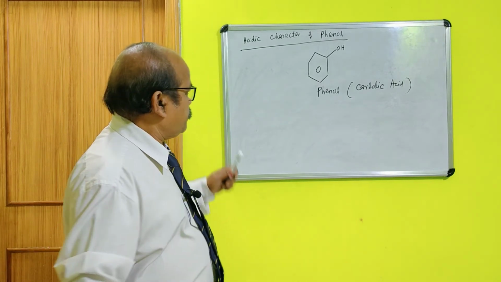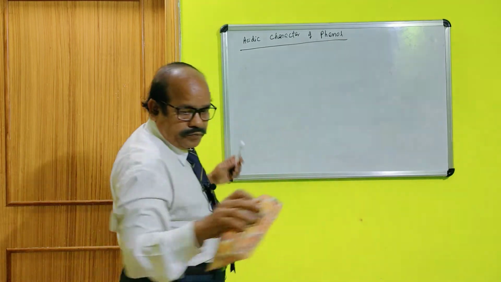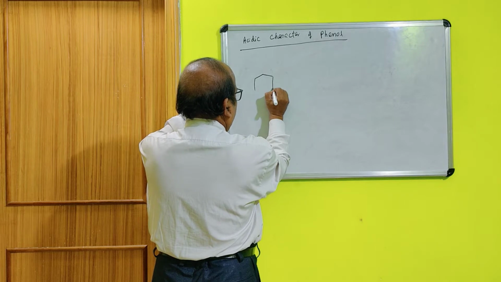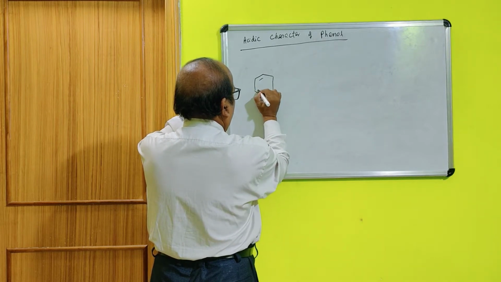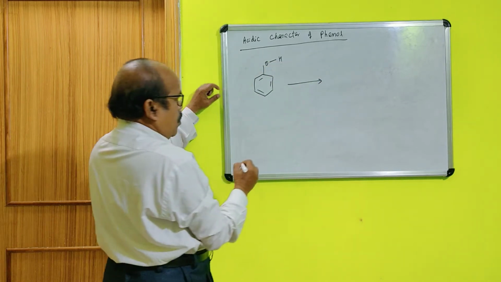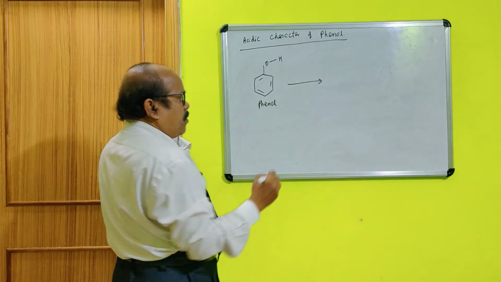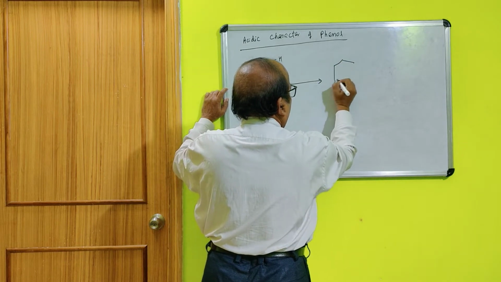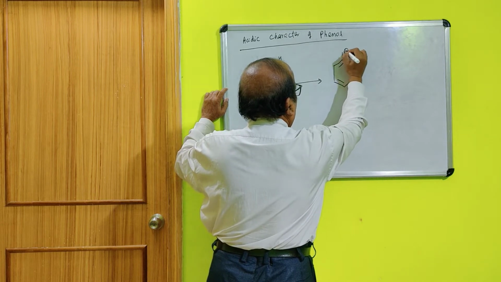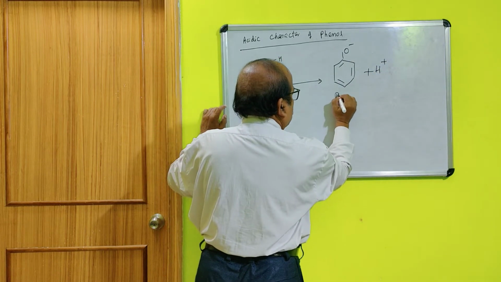Now, when this phenol will give up H plus ion, it will form phenoxide ion.